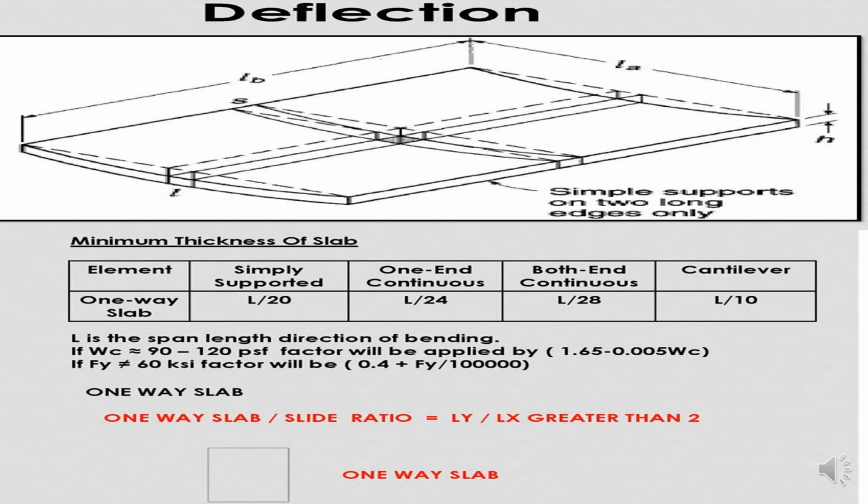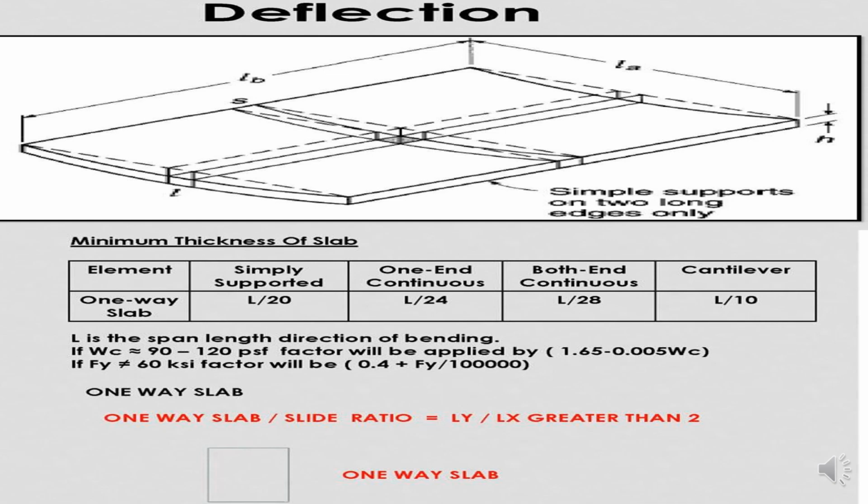If Wc is equal to 90 to 120 pounds per foot, the factor will be applied as 1.65 minus 0.005 Wc. If Fy is equal to 60 ksi, the factor will be 0.4 plus Fy divided by 1 lakh.